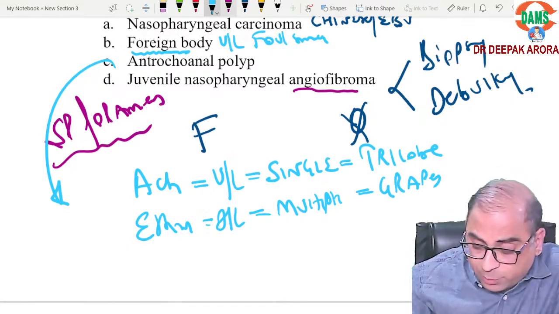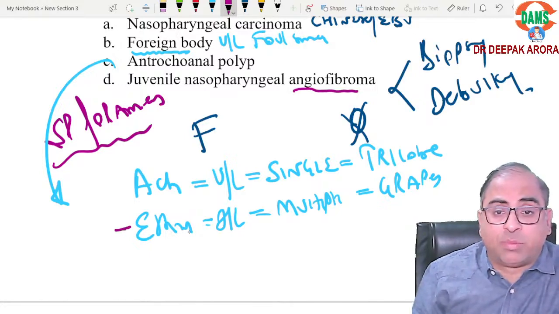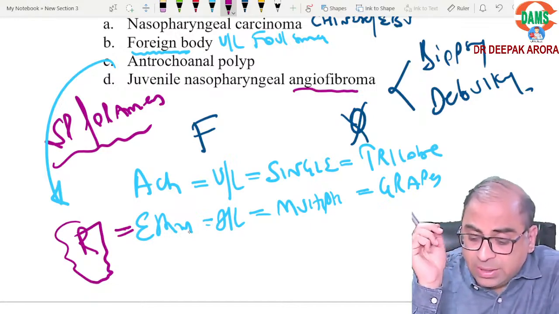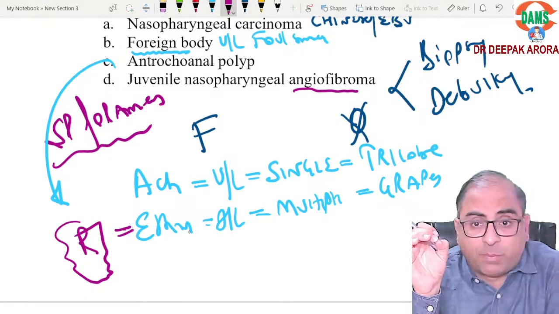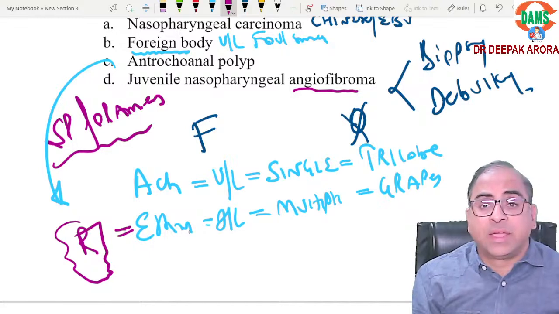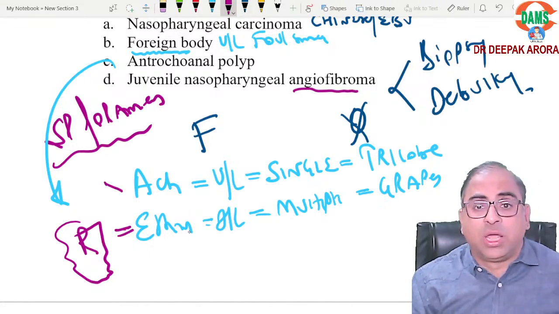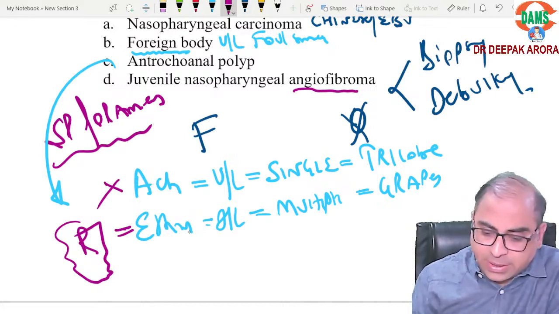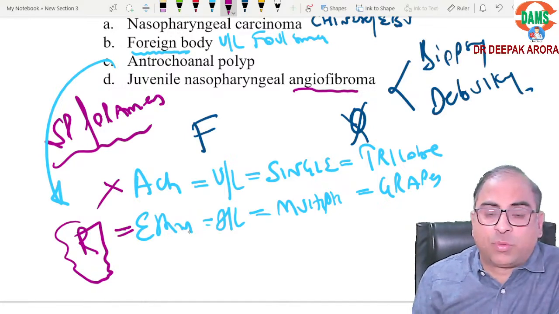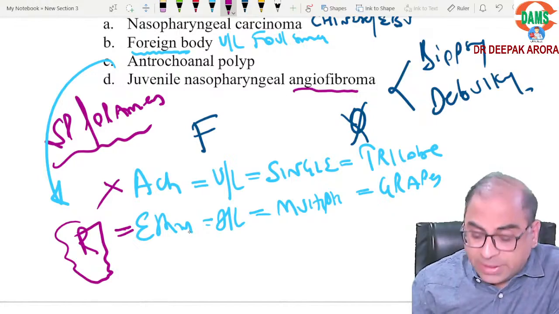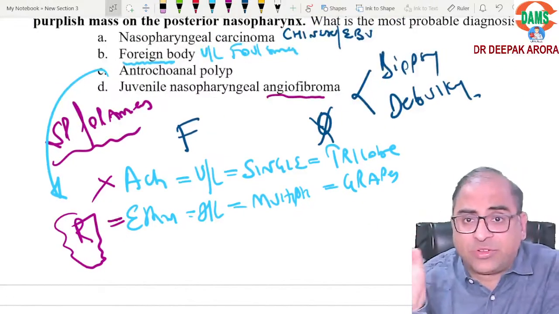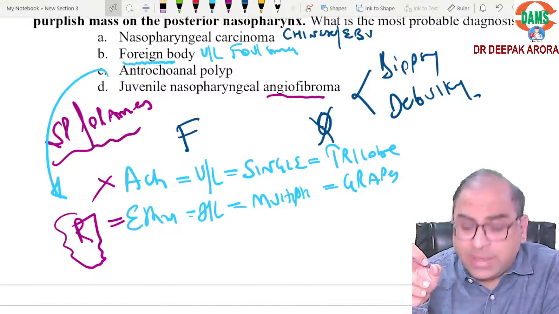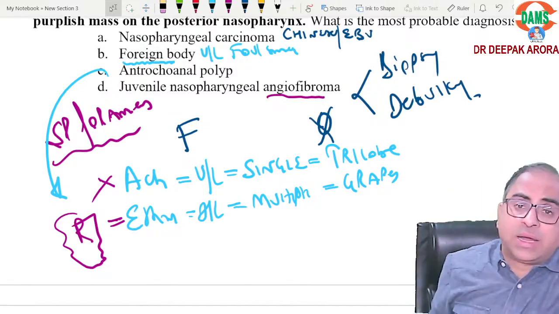Just remember this important point for the upcoming examination. Recurrence is seen in ethmoidal polyp. Recurrence is a phenomenon of ethmoidal polyp. There is no recurrence in antrochoanal polyp. Is this concept clear? Done. So nasopharyngeal carcinoma, angiofibroma, foreign body, antrochoanal polyp: all these are important keywords.